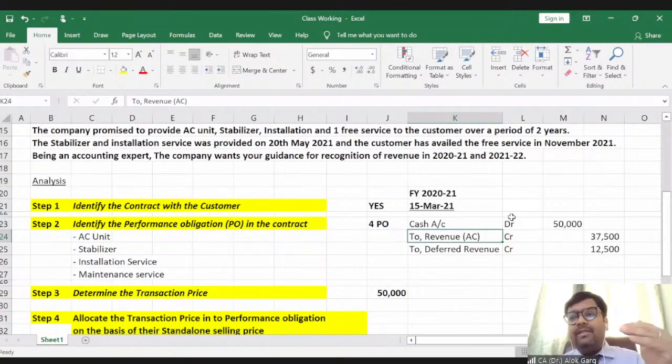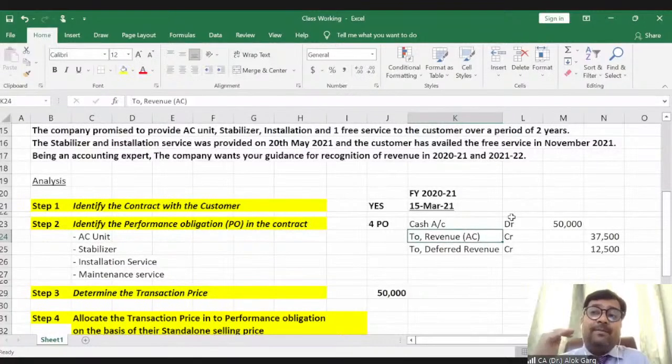What is the big difference in comparison to accounting standard here, friends? See, these Indian accounting standard or IFRS are very substance based standards. In accounting standard, we used to recognize the entire 50,000 in the first year, right? But here we are saying, friends, the dealer has only provided the AC unit. The dealer has not yet provided the stabilizer, the free service, the installation service.